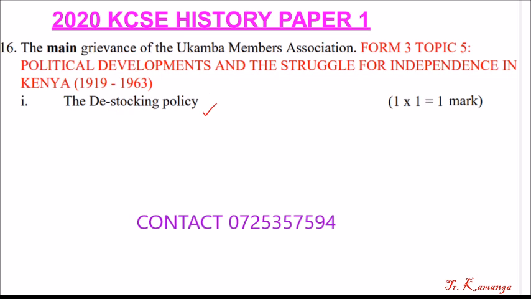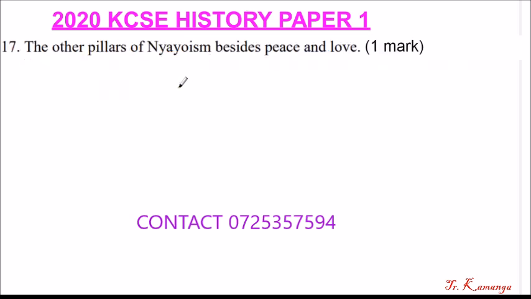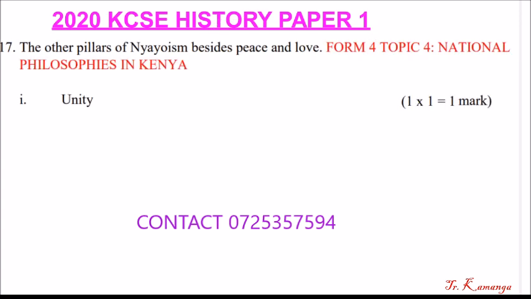We go to question number 17. The other pillar of Nyayoism, beside peace and love. And you get 1 mark. So what is this pillar? From Form 4 Topic 4, National Philosophies in Kenya. The pillar was unity. Peace, love, and unity. That was the slogan of the Nyayoism.